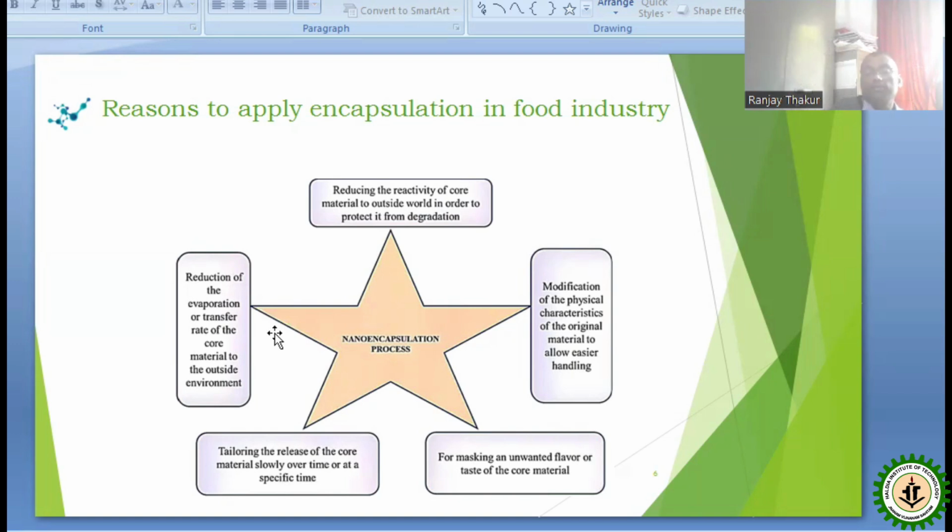So nano-encapsulation keeps complete separation of the food materials from your environment, and due to changes in environmental conditions, especially temperature, sometimes the moisture present inside the food materials can evaporate and cause drying of the same, and ultimately that deteriorates the quality of the food.